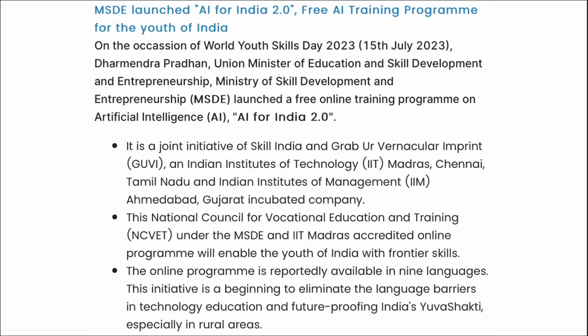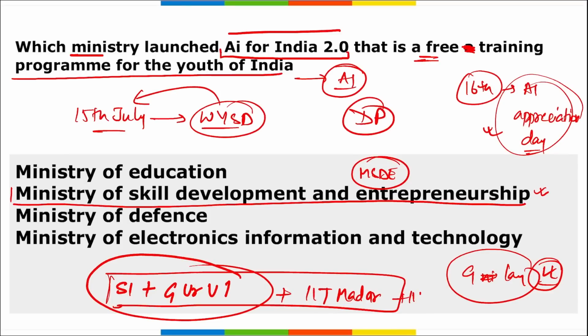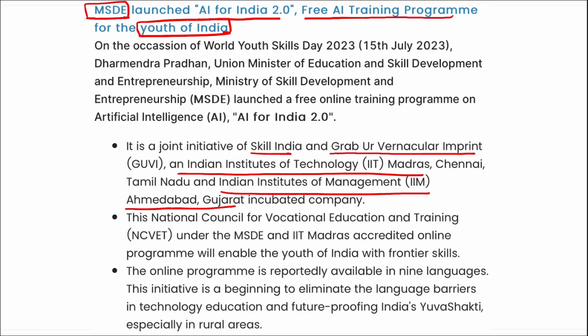So moving on, AI for India 2.0, this is a free AI training program for the youth of India. It was launched by Ministry of Skill Development and Entrepreneurship, right? It is a joint venture of Skill India, Grab UR Vernacular Imprint, IIT Madras, right? And Indian Institute of Management, Ahmedabad, Gujarat. So right here it is for IIM also, correct? So these 4 organizations joint venture is this.